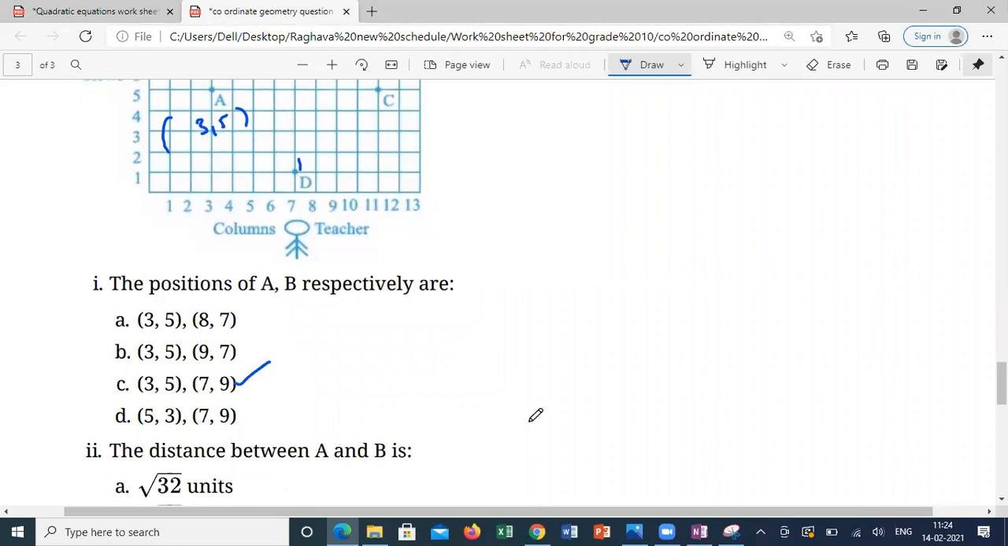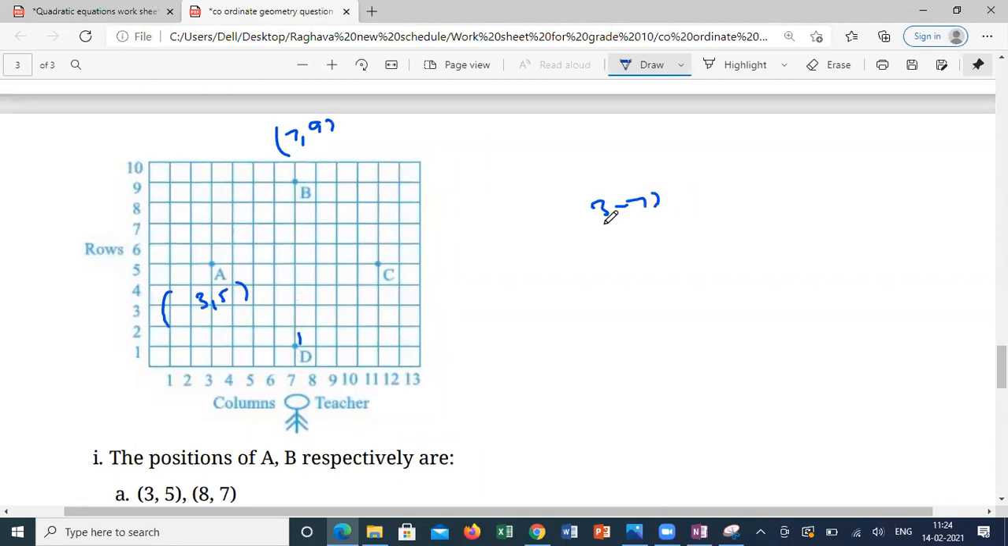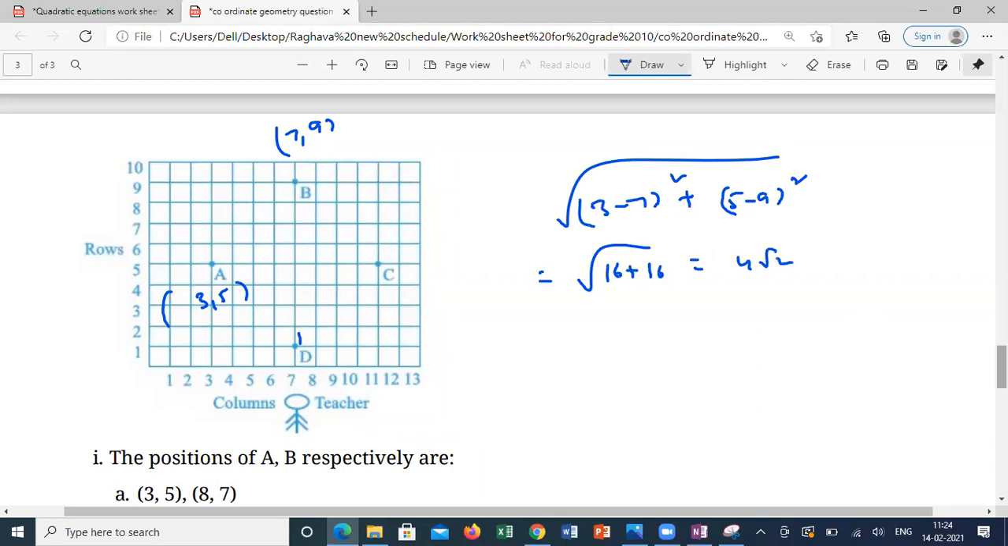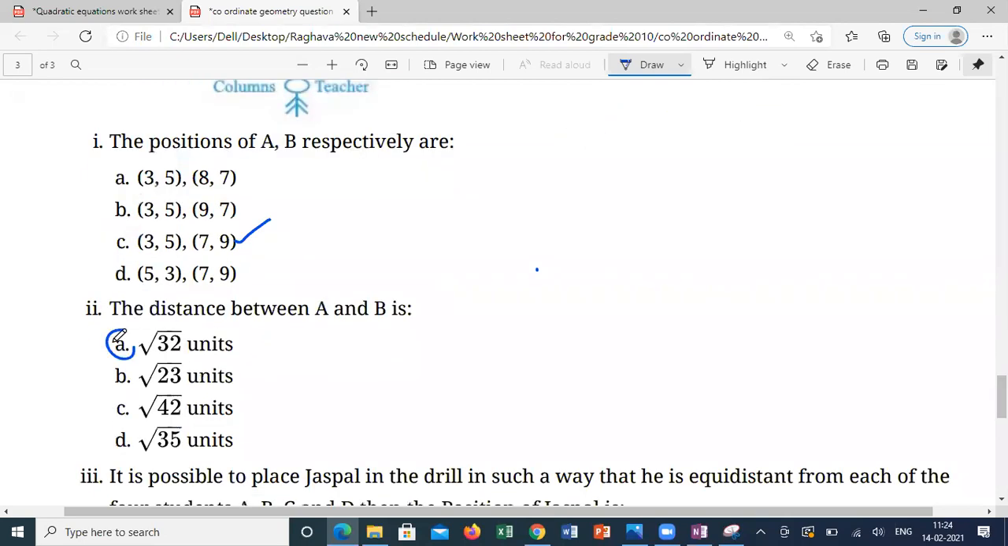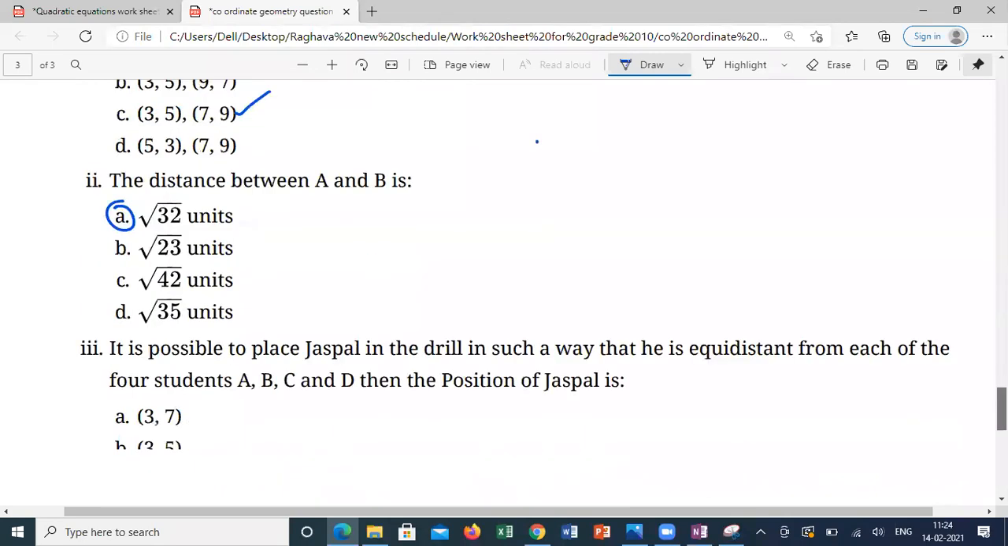Distance between A and B is root of (3 minus 7) whole square plus (5 minus 9) whole square. What is the answer? 16 plus 16, so root 32, which is 4 root 2. So this is the answer. What is the third question?